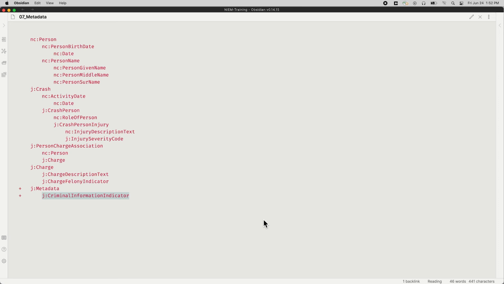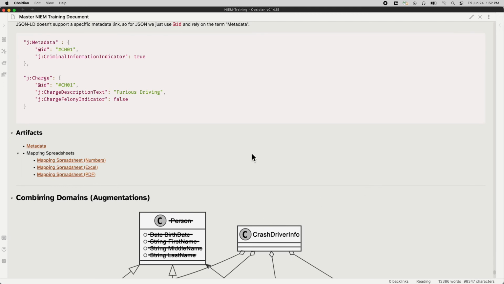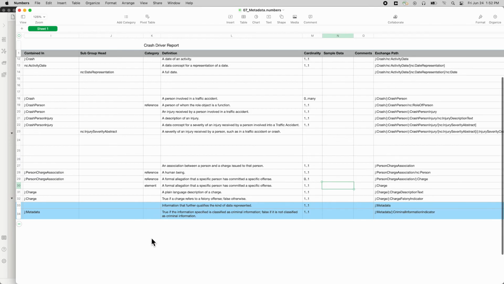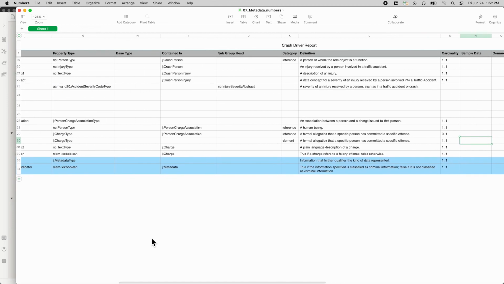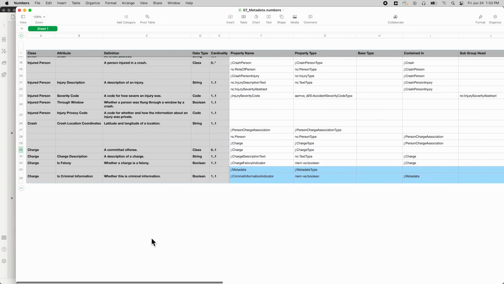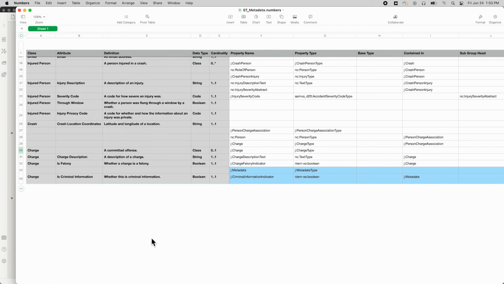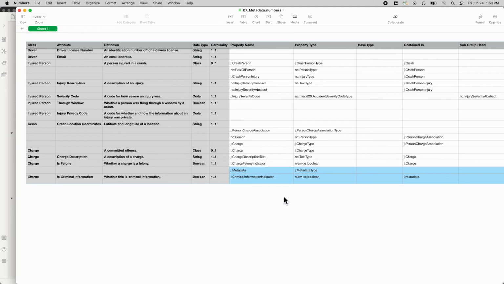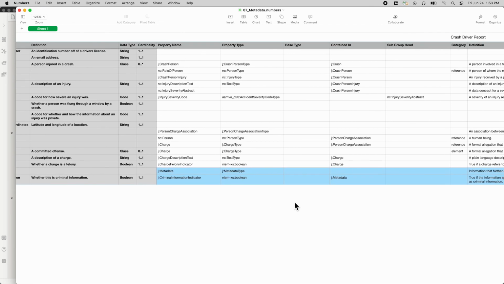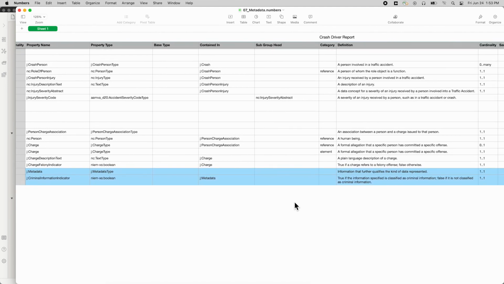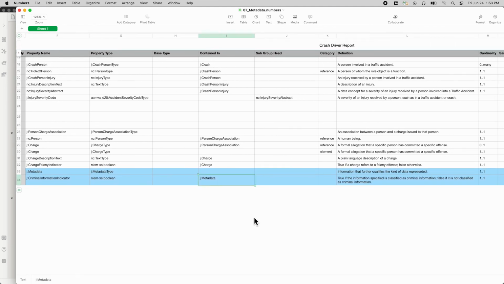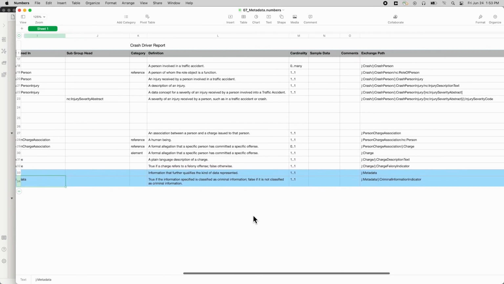And here is our mapping spreadsheet. Whoops, didn't load it. Let's give it another chance to do that right. There we go. And here at the very bottom, we've added our metadata. So we've got our is criminal information. We mapped that to criminal information indicator, but it's inside this JMetadata object. Put the types in straight out of NIEM. The indicator is inside the metadata object. We've got our definitions right out of NIEM, and then we've done the pathing over here.